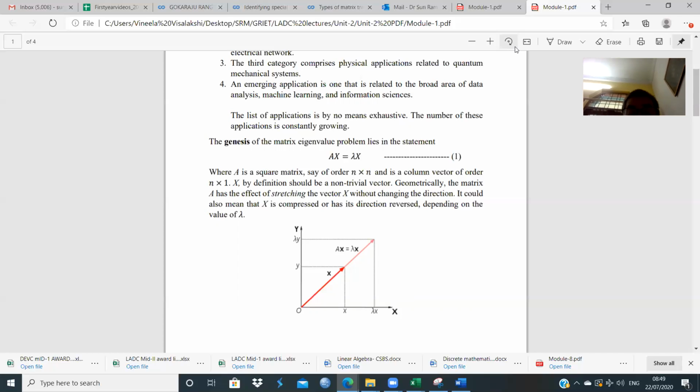You can see in this graphic that we have originally a vector x shown in a bold red arrow, and when it's operated on by the matrix A, it gets stretched by an extent of lambda.